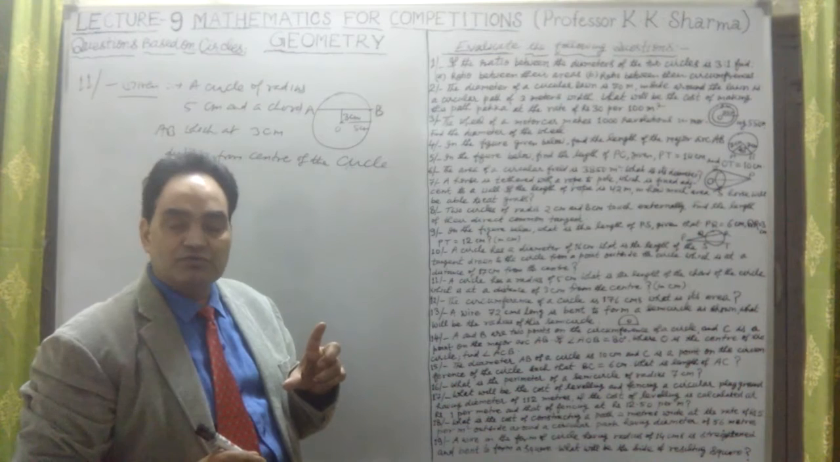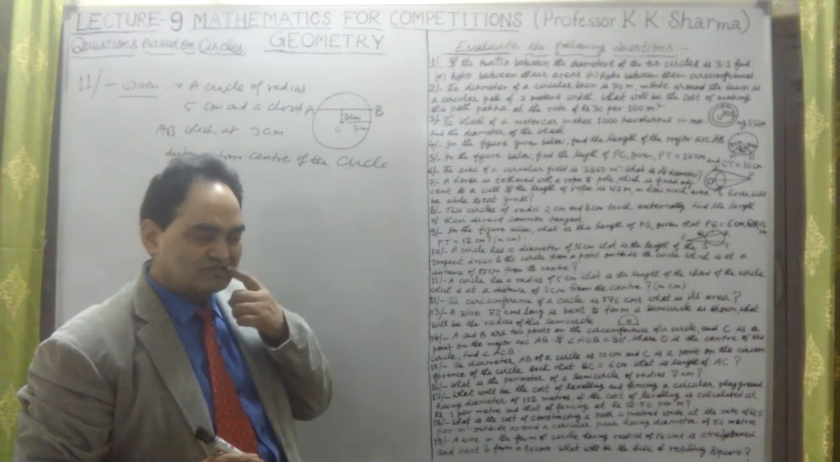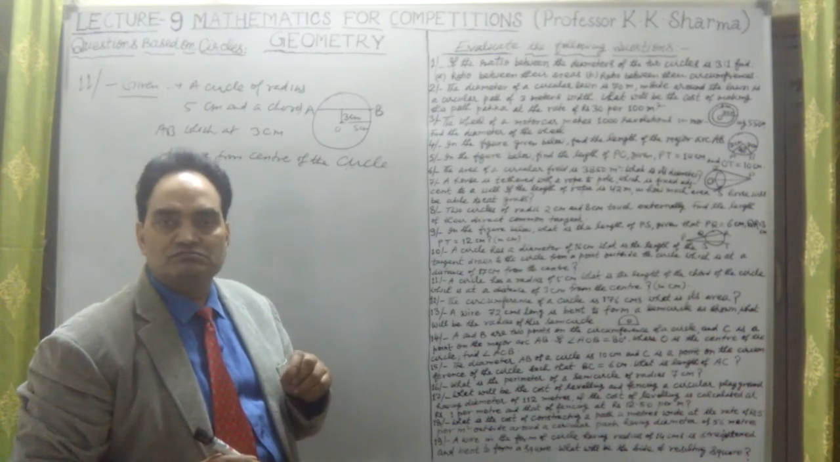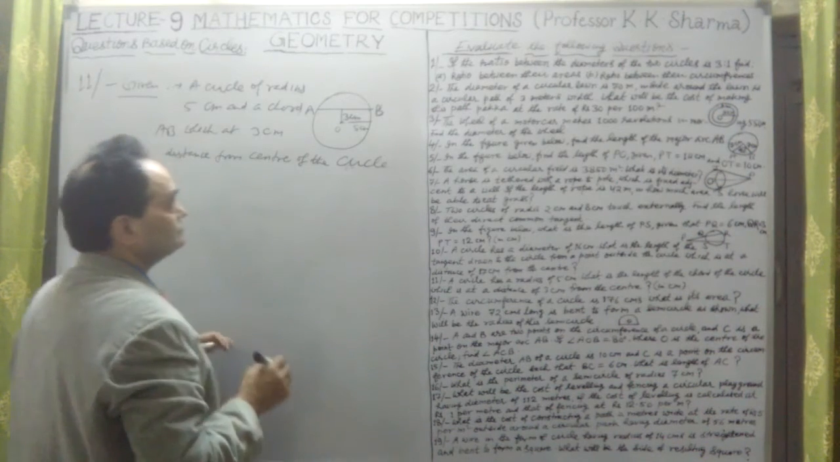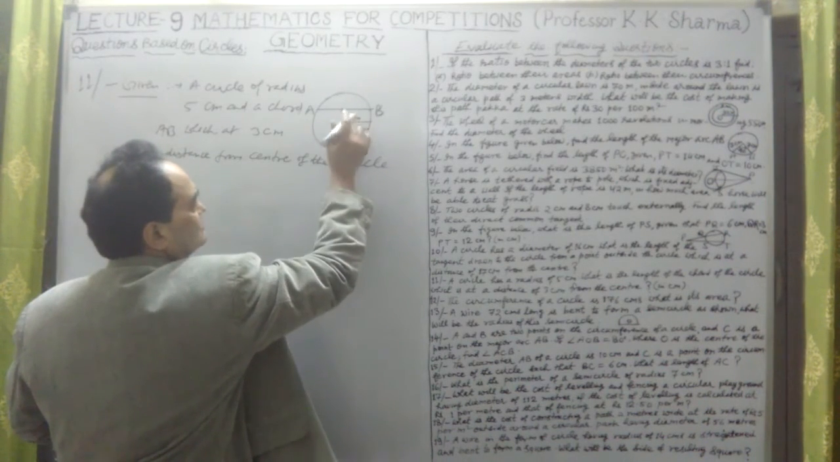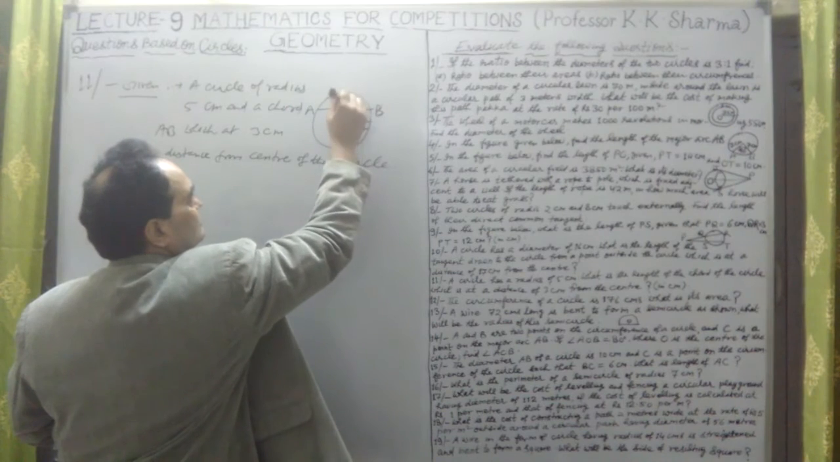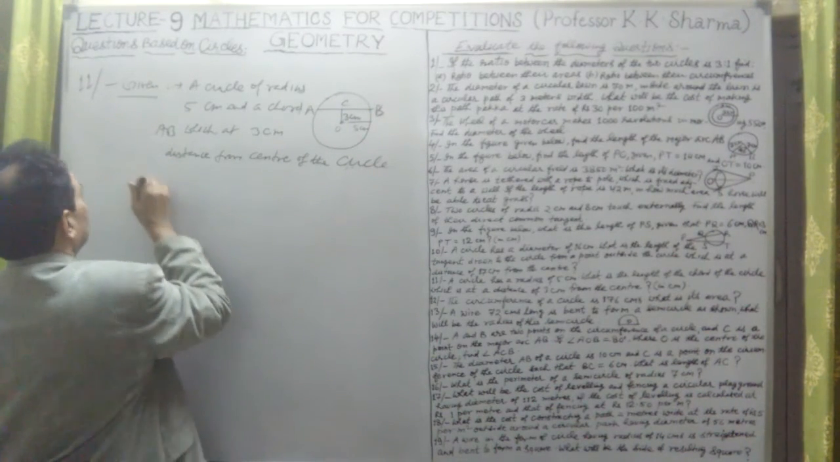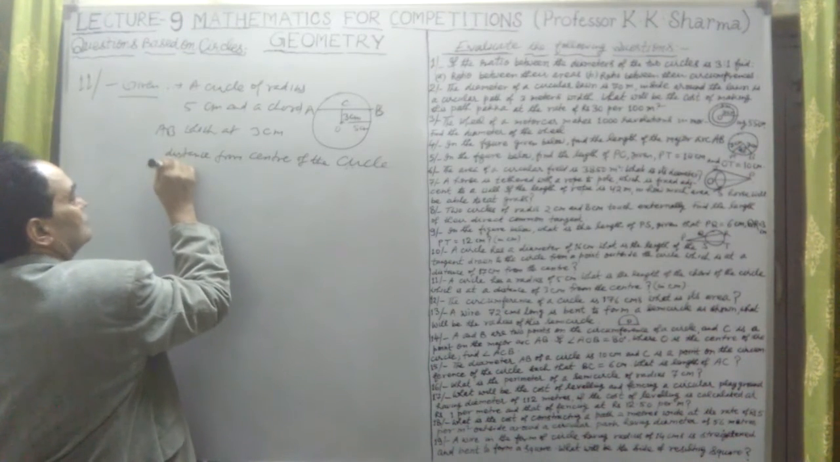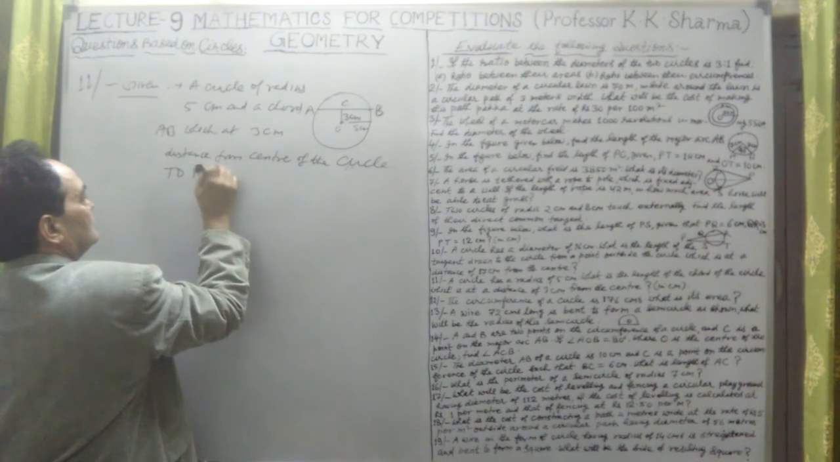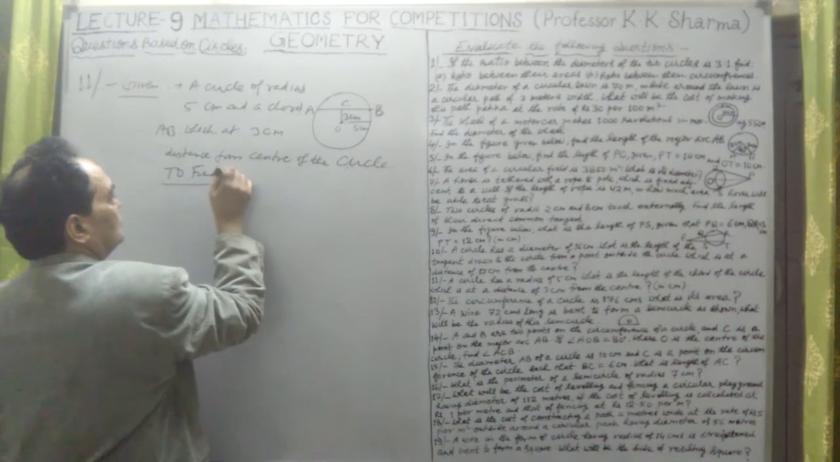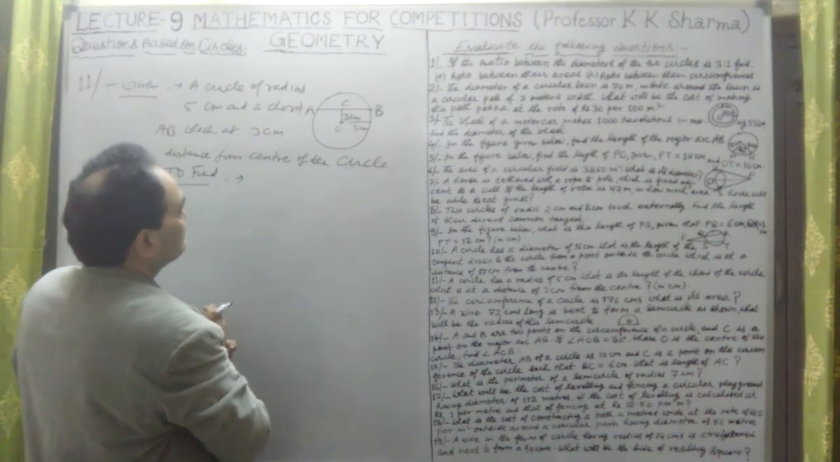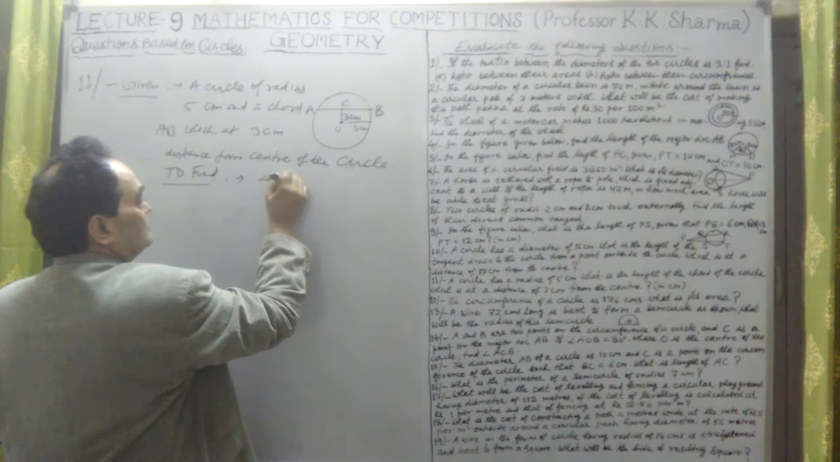Now, when we draw a perpendicular from the center to the chord, it bisects the chord. This is a perpendicular here. So let me take this point C. So OC is perpendicular to AB. What we have to find, to calculate, is the length of AB.